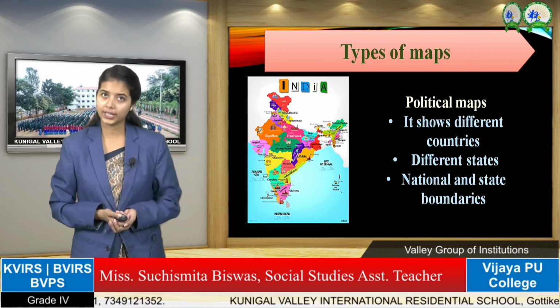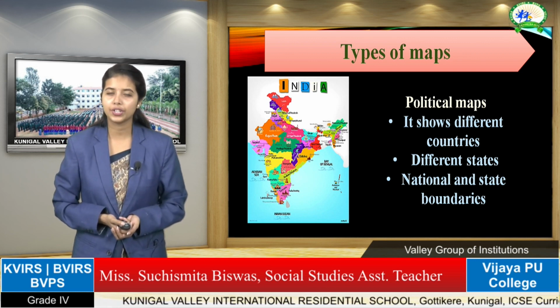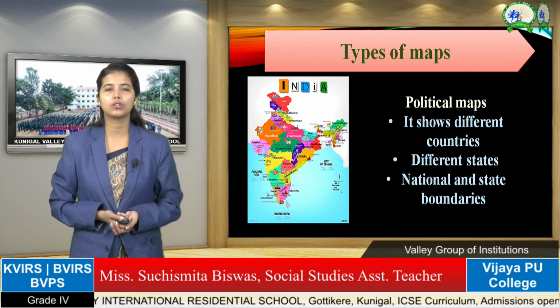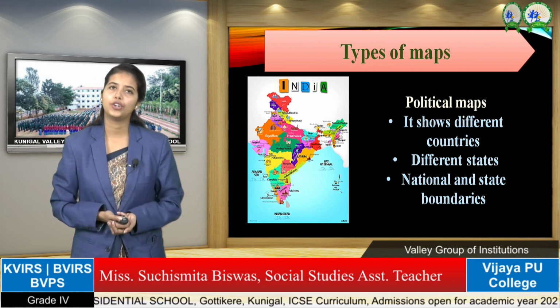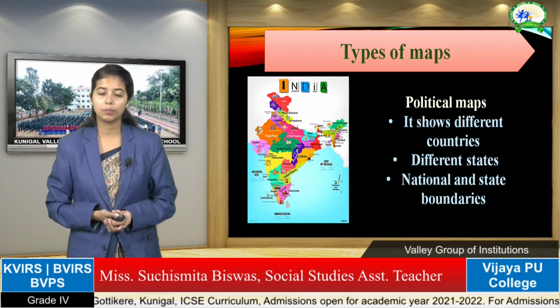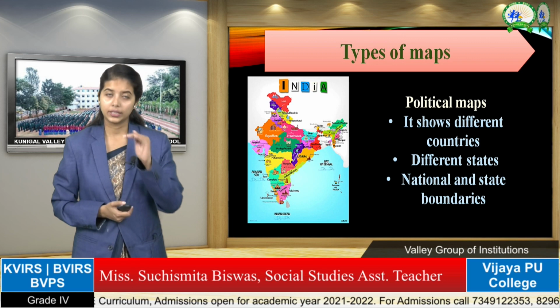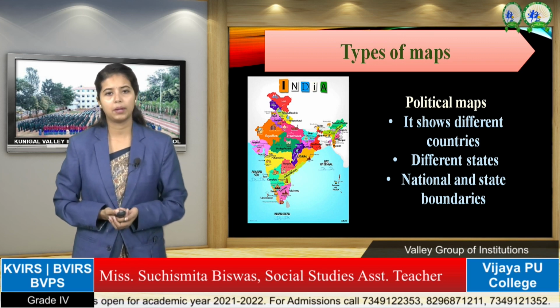First one, the political map. Political means what? Where you can see only the boundaries, only the states, only the districts. This kind of feature, when you are going to know about it from a map, that map is called a political map. Like this map, the Indian map, where you only know about the districts, the states of India, the neighboring countries of India. So they are called political maps.